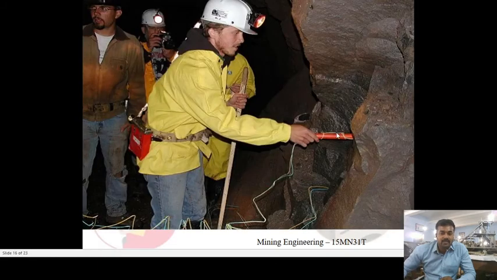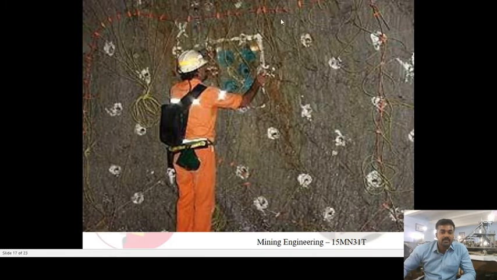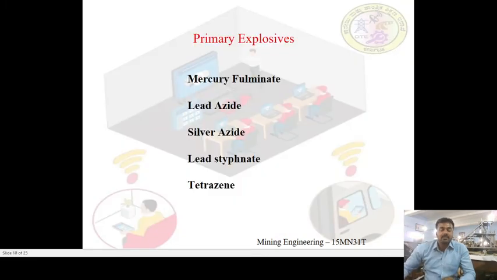See here, these are detonators and detonating fuse. It has been tied to this particular gel explosive and inserted inside the blast hole, right? Now this detonating fuse is connected. Each hole has been inserted with the gel explosive, which is connected with a detonator, and the detonating fuse has been tied to this particular gel explosive, right? Now let me come to the next topic.